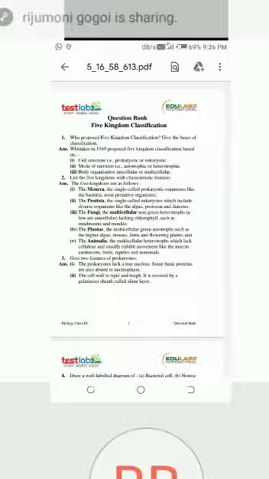That means, what are the basis of classification? So the answer will be: number 1, cell structure. Cell structure means the shape of the cell, the size of the cell, that is, whether it is prokaryotic or eukaryotic. I already gave you the difference between prokaryotic and eukaryotic, right?